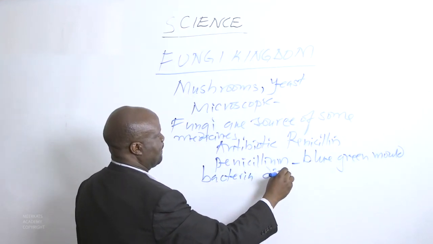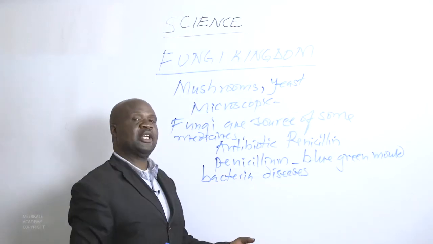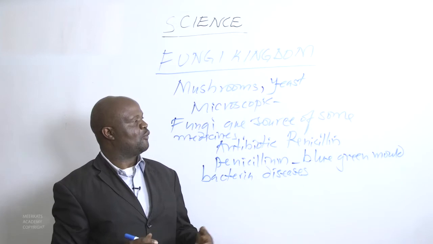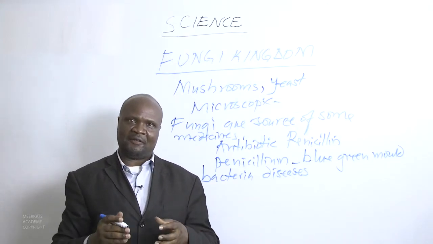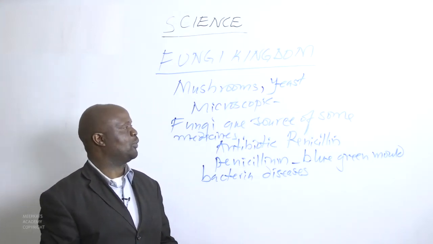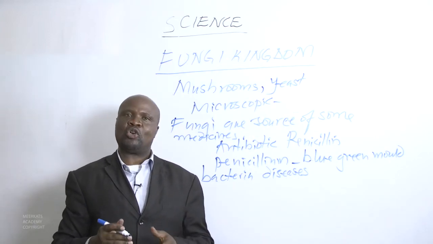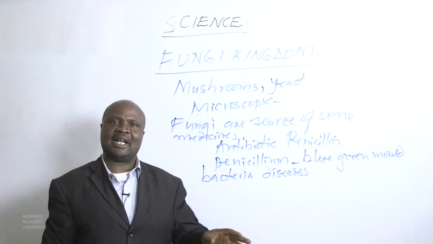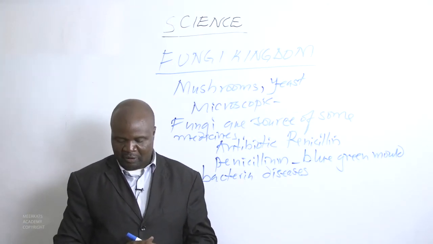So we can see how important fungi are. From the blue-green mold, which is a fungus, we can produce the antibiotic called penicillin, which can be used to fight most diseases that are a result of bacteria.